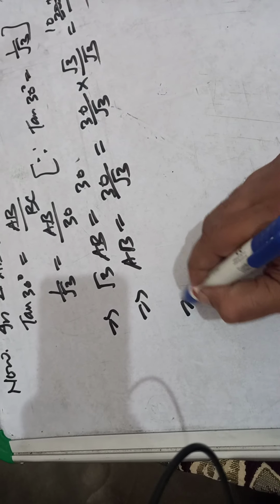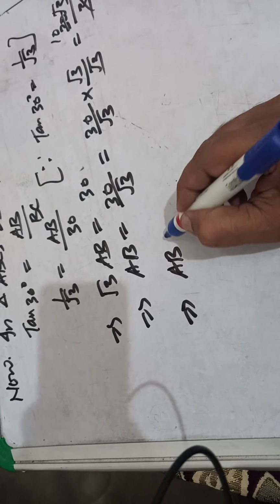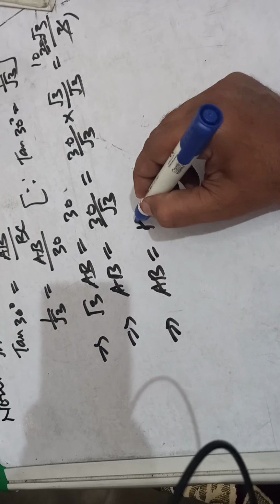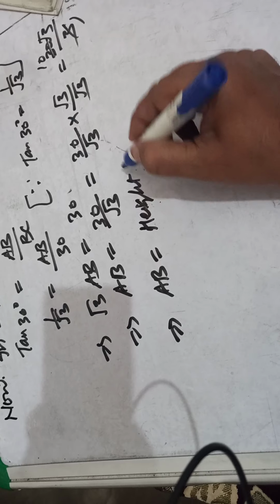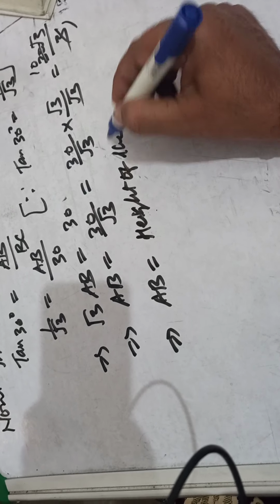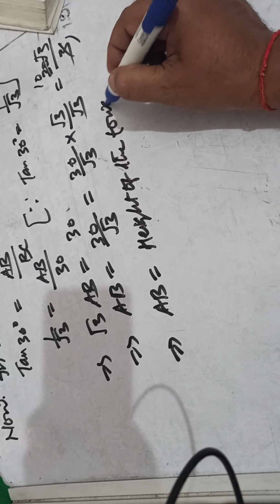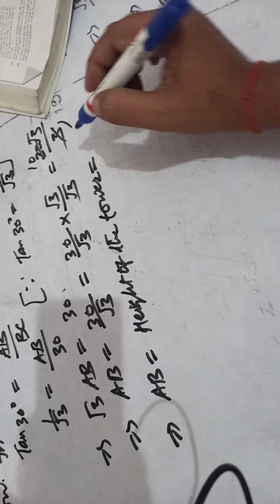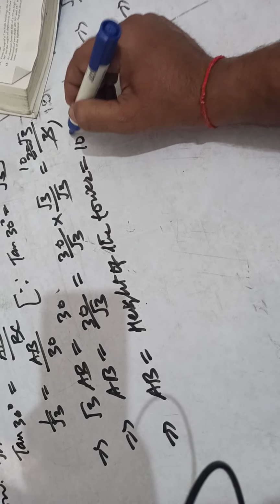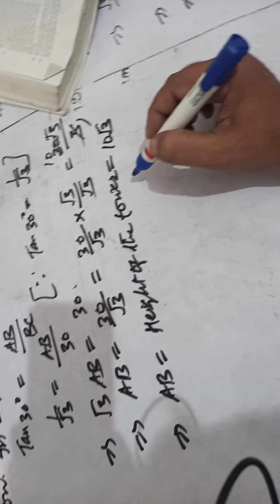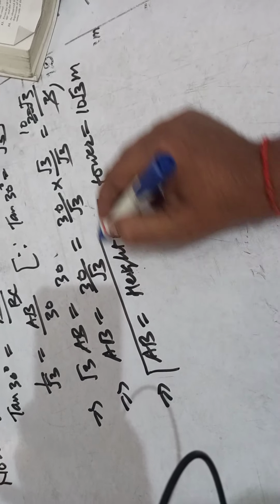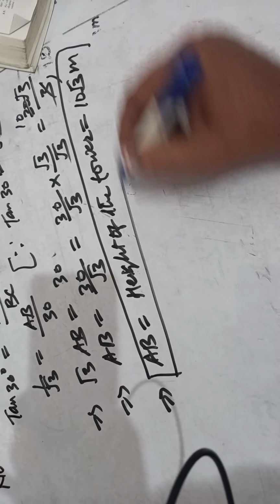This implies that AB, the height of the tower, equal to 10 root 3 meter. And this is what we had to find out, 10 root 3 meter.